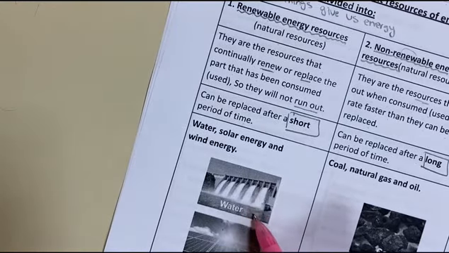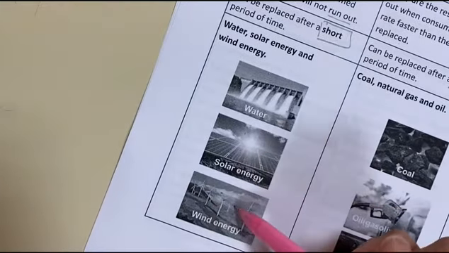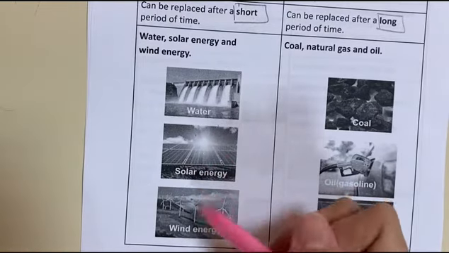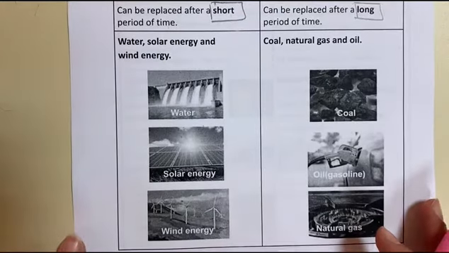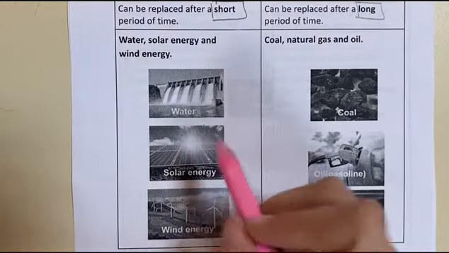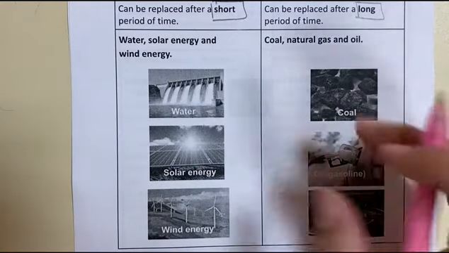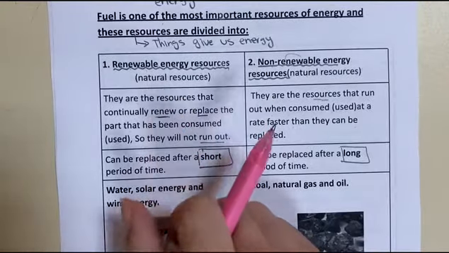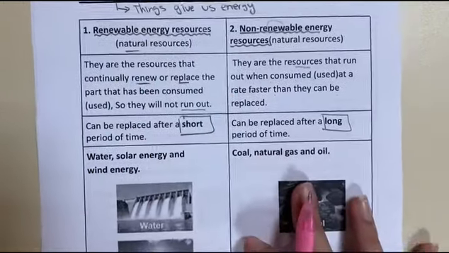Like water, solar energy, and wind energy. Again, we get energy. Our water and wind are sources of energy. Yes, they produce kinetic energy. The movement of water and the movement of wind produce kinetic energy, which we can then use to generate electricity. So water and wind are sources of energy, and they are natural resources because they are made by God.